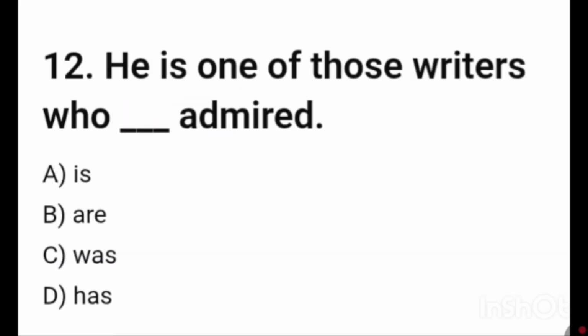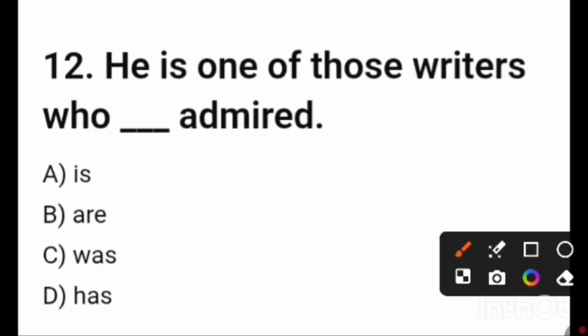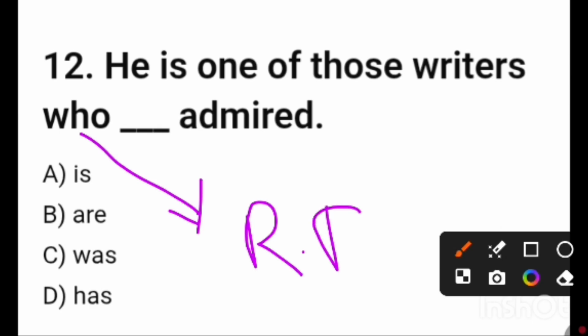He is one of those writers who blank space admired. Friends, it is basically a relative clause. Who is the relative pronoun here, and this is a pronoun. And for that noun we have used a pronoun. Friends, you know a pronoun is always used instead of any kind of noun. So before this term, this part is written, writers.